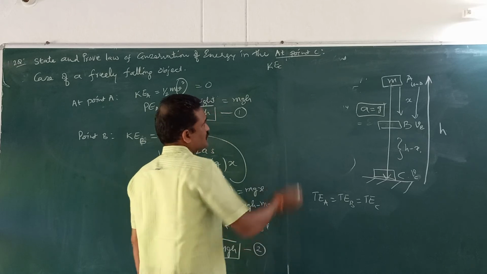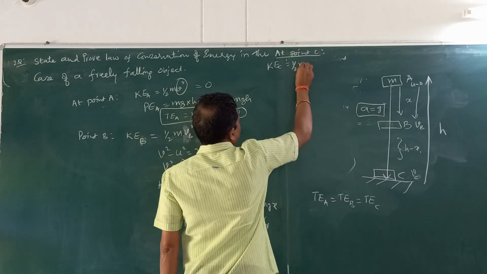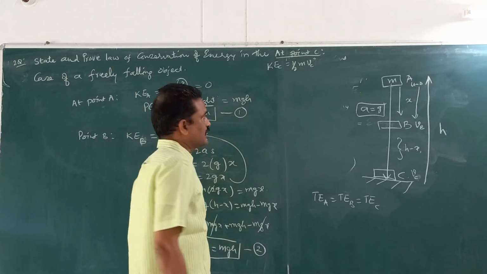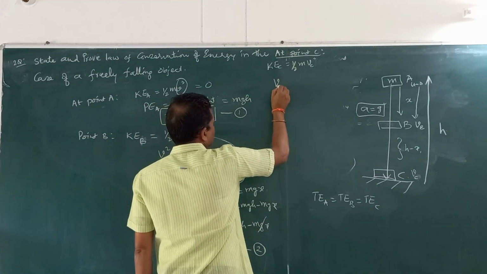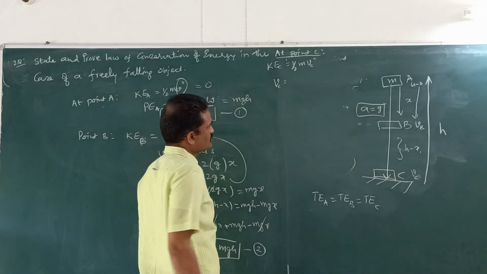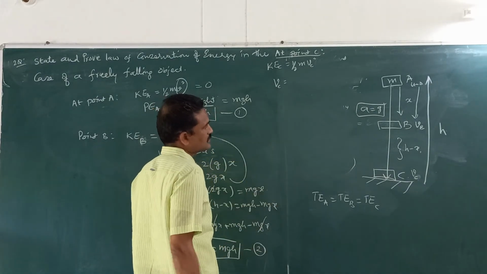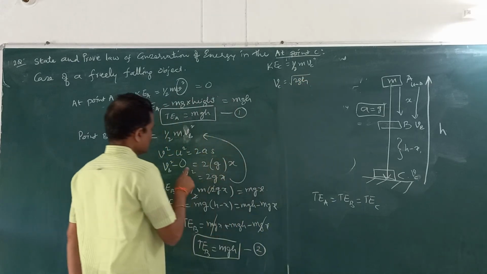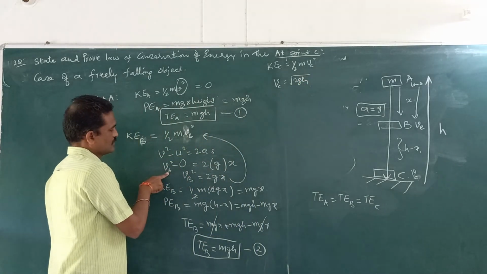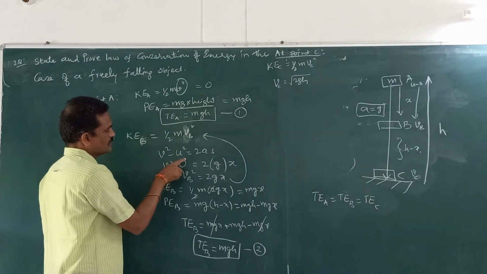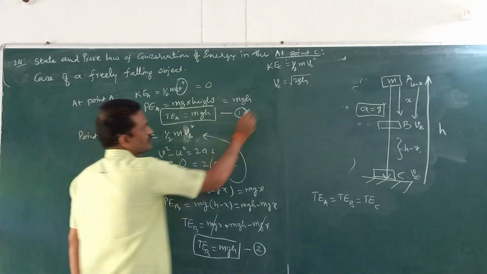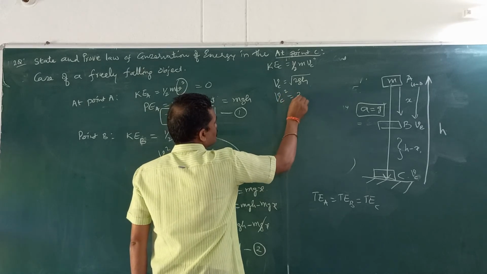So kinetic energy at point C is half m Vc square. Even here also I don't know. Directly you can write the final velocity of an object while it is touching the ground, since it is falling from a height h, is given by 2gh. You can obtain that from this also simply. Instead of Vb you have to write Vc, u is always 0. Instead of x you have to put h. So you will get Vc square is equal to 2gh.